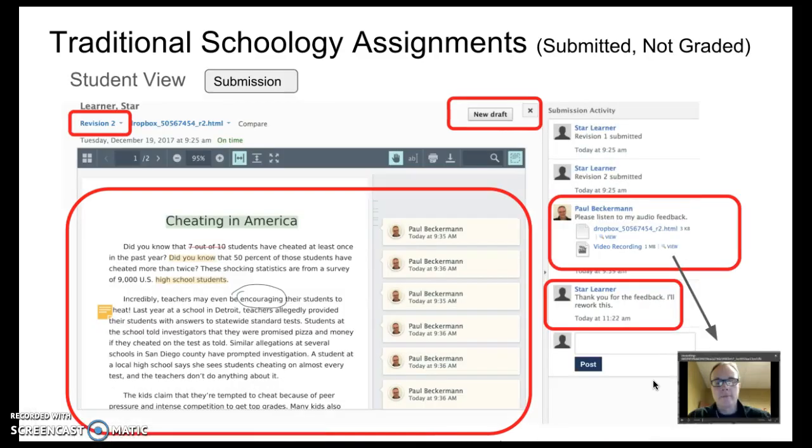The student view is similar. They see the revision, the notes that I've included, my notes, and then notice here Star Learner has just typed in a comment to me and clicked post. So I see that on here, and so do they. This part is shared between both the student and staff. Now notice up in the top there's a new draft option. The student could submit another version of their assignment right from in there.